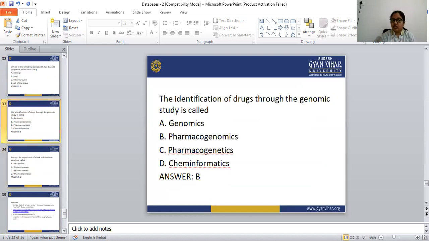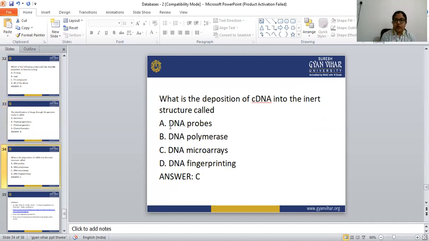The identification of drugs through genomic study is known as pharmacogenomics. What is the deposition of cDNA into an inert structure called? DNA microarrays.